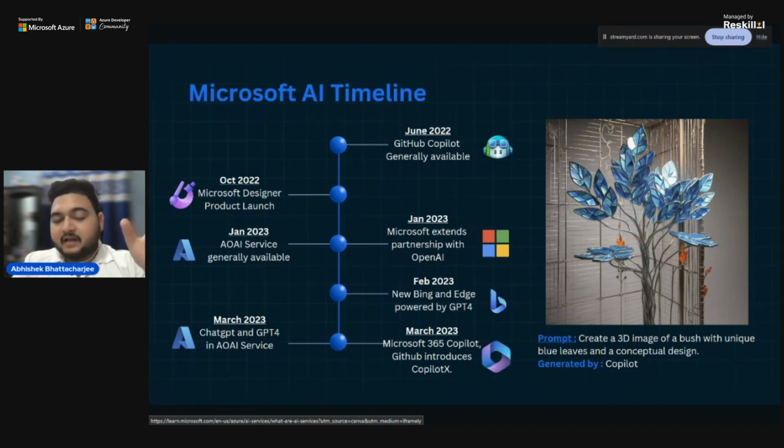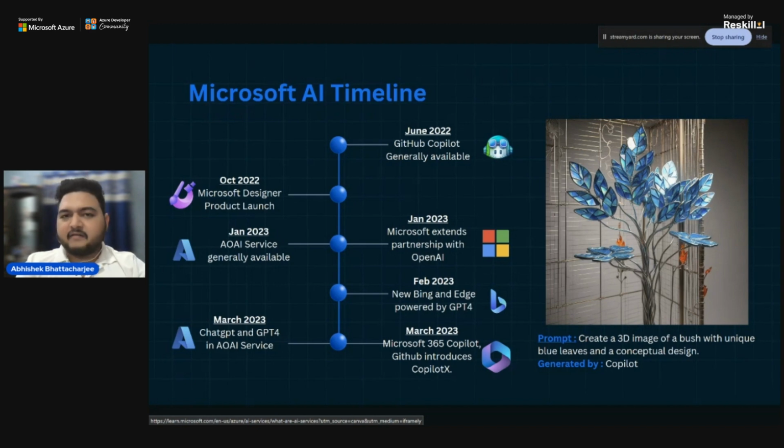Then in January 2023, ChatGPT came, and AOAI, Azure OpenAI Services, was generally available for public use for everyone. I will be showing you when we'll be building the project. So Azure OpenAI Services was publicly available for everyone to use.